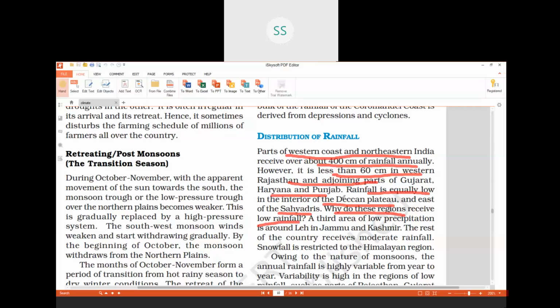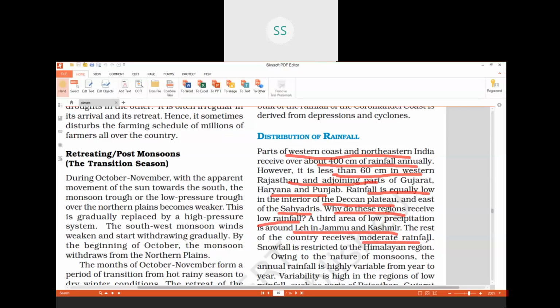Because when I talk about the western part of Rajasthan, it lies in the leeward side of the Aravallis. In the same way, the Deccan Plateau and Sahyadris lie in the leeward side of the Western Ghats. That's why they receive very little rainfall. Another area which receives low rainfall is Leh in Jammu and Kashmir, which is at a very great height, so it receives very little rainfall from the monsoons. The rest of the country, other than these areas, receives a moderate amount of rainfall.